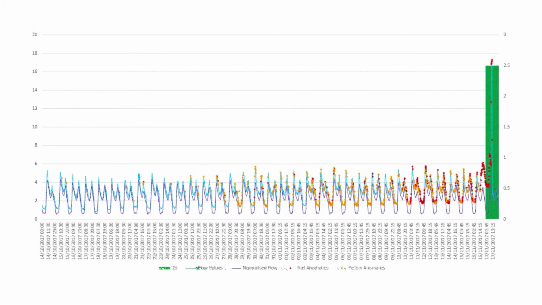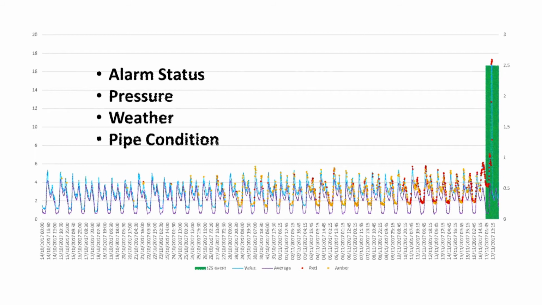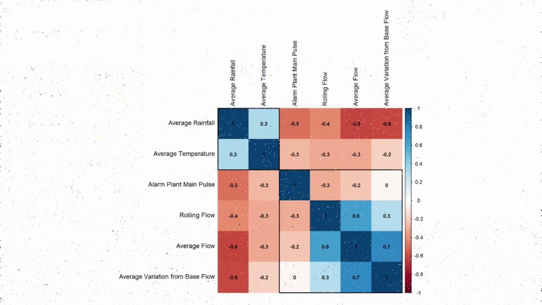Further relevant metrics, such as alarm status, pressure, weather, and pipe condition, are also analysed to identify individual and combination risk indicators. These indicators are then used to create risk weighting of the likelihood of an incident or failure occurring, classified as red or amber warnings.